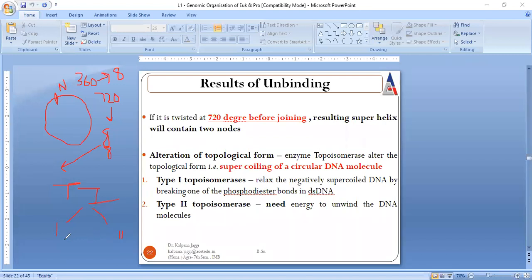One is responsible for relaxing negatively supercoiled DNA, and the other provides the energy to unbind. Okay, so this is all about genomic organization of prokaryotes. Now we will discuss the genomic organization of eukaryotes.